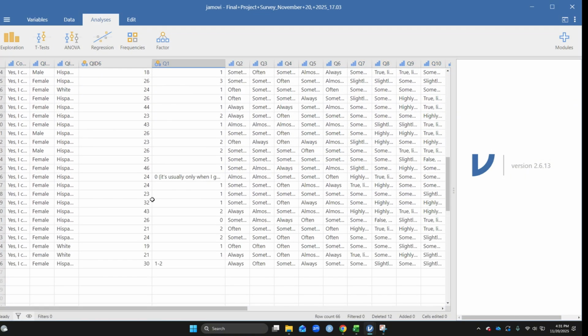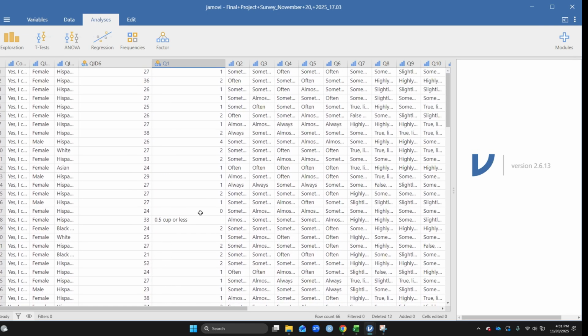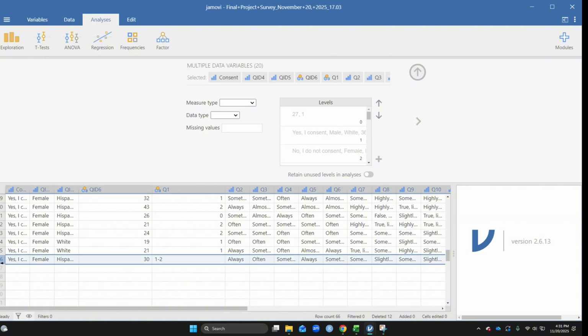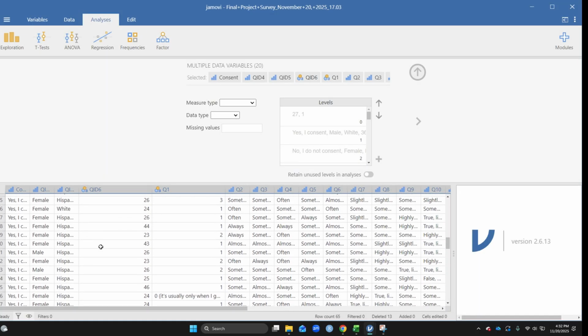Also, you want to make sure no one answered anything incorrectly, especially any open-ended questions, such as my question 1. It asked them to say how many caffeine drinks they drink per day, only in a single numerical value. This person said 1 to 2. We're going to delete them because we can't assume if it's 1 or 2 and change it. That would be unethical, so we just have to remove them.